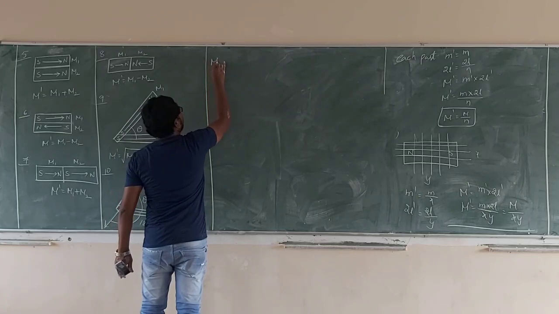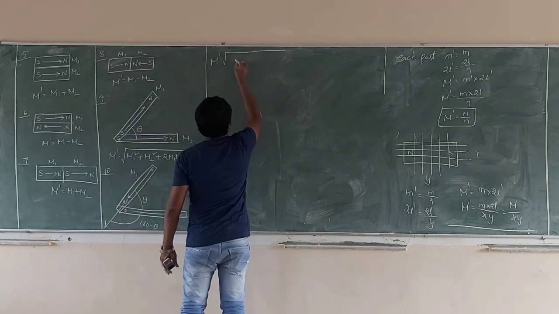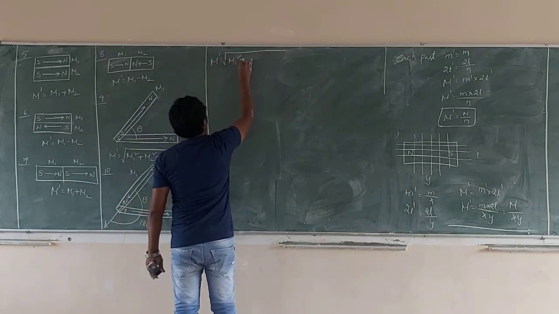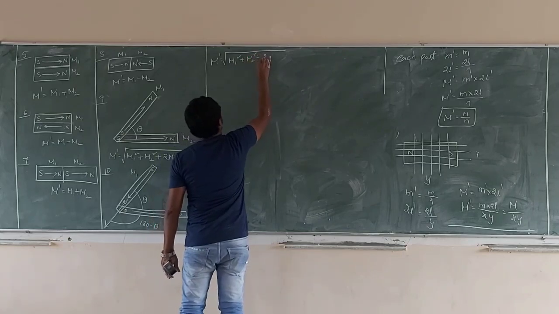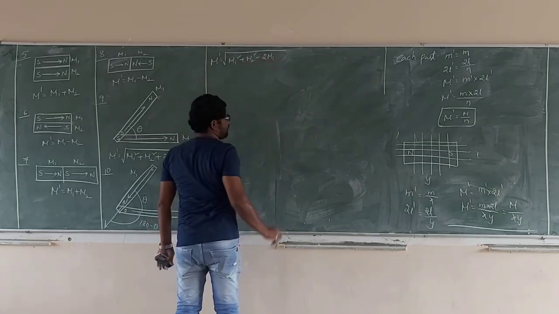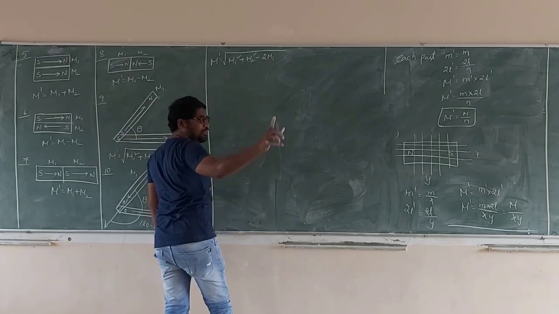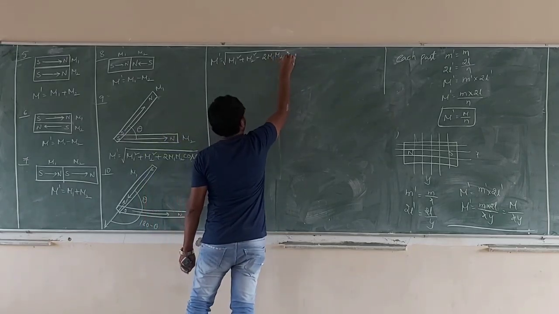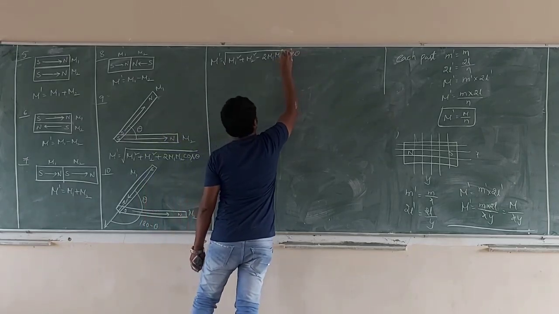Now, what are we getting? M dash is equal to root over M1 square plus M2 square plus 2 M1 M2 cos of 180 minus theta, which is minus cos theta. So root over M1 square plus M2 square minus 2 M1 M2 cos theta. Over.